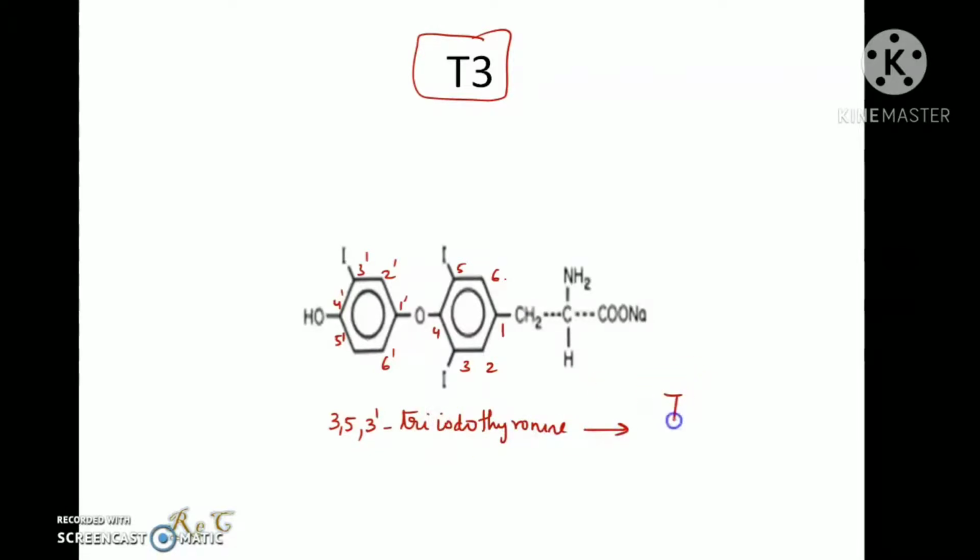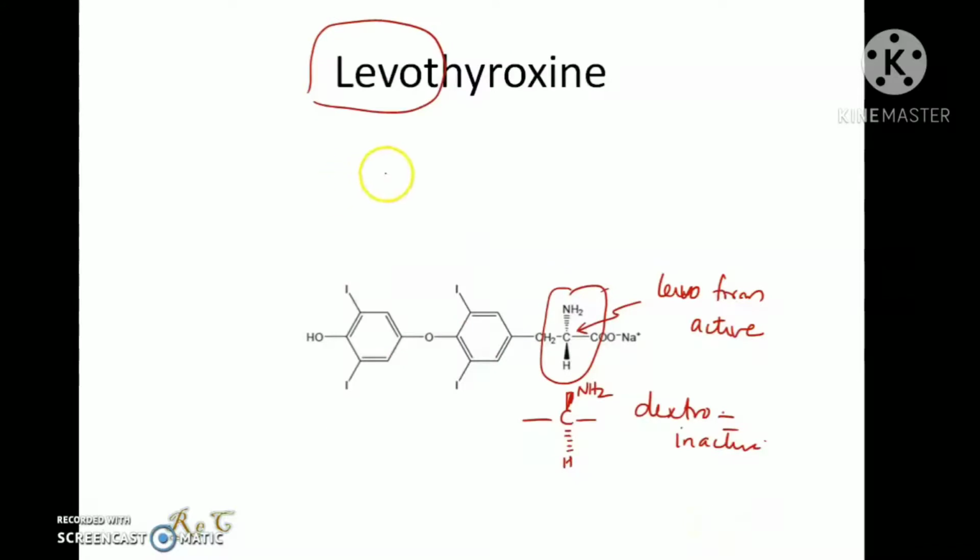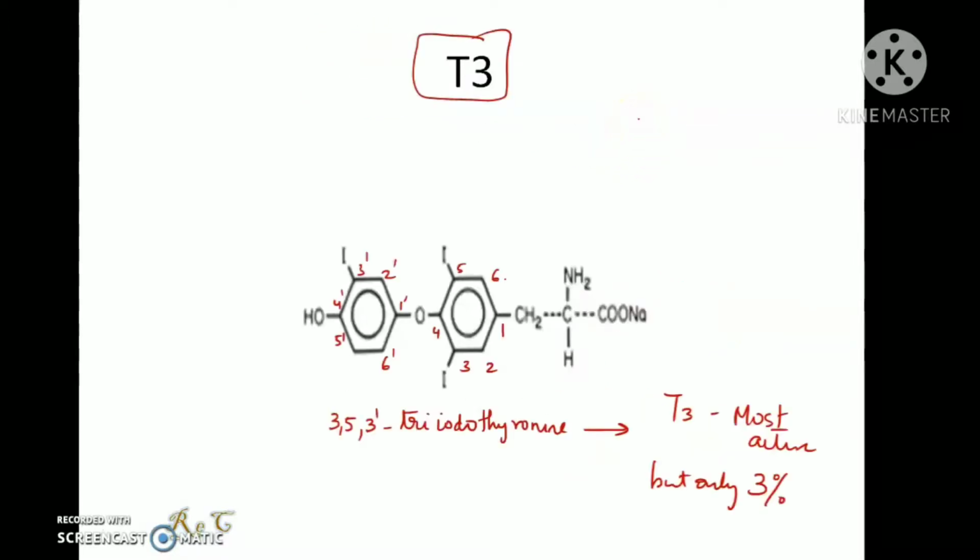T3 or liothyronine is 3 to 10 times more active than T4, but it is present only in very small quantity, about 3%. Whereas T4 or thyroxine is present in higher amount in blood, around 75% of the thyroid hormone is T4.